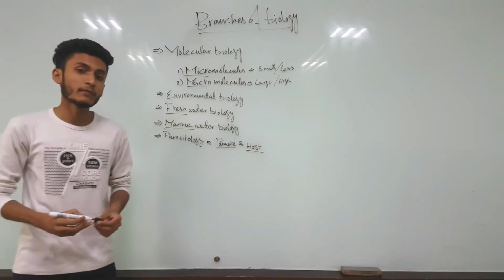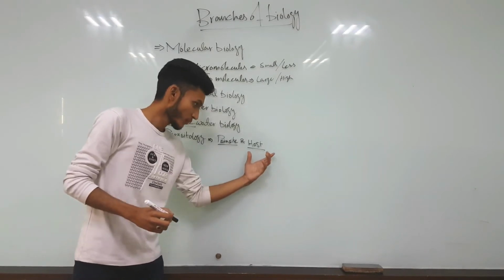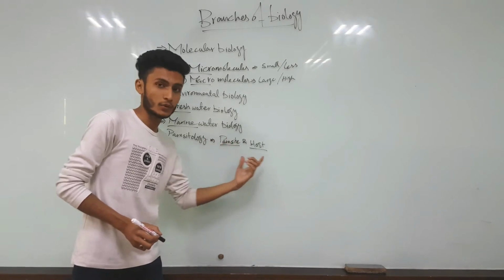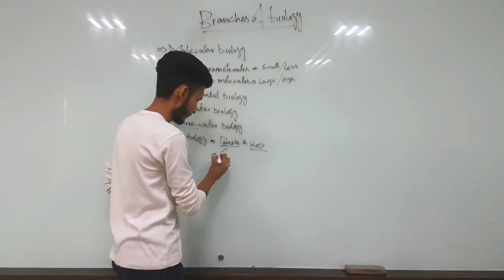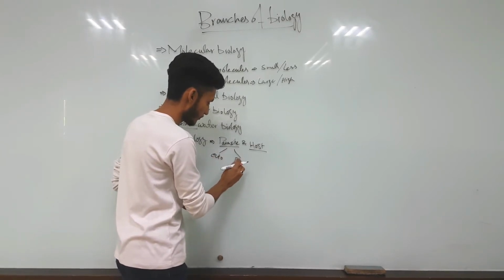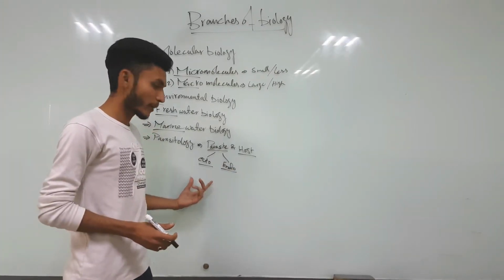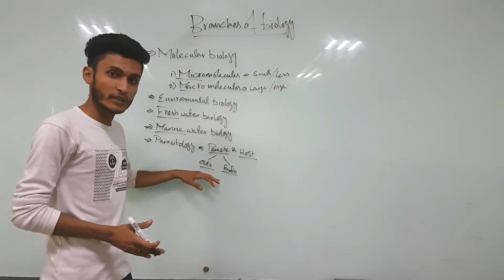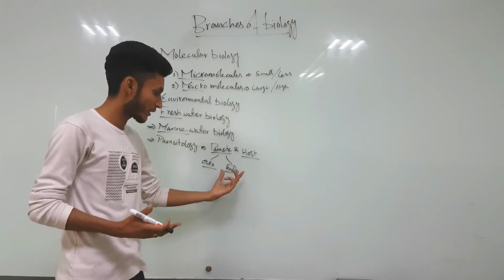The word parasite means an organism that gets benefit from another organism, which is called the host, and in return gives harm to the host. There are two types of parasites, ectoparasites and endoparasites. Ectoparasites are those parasites that live outside the body and harm the host, whereas endoparasites are those parasites that live inside the body.